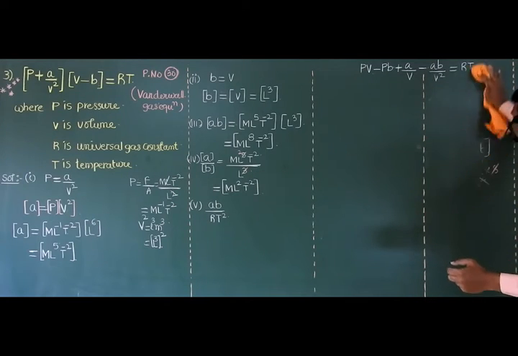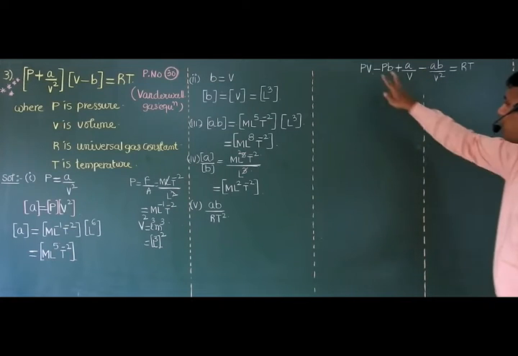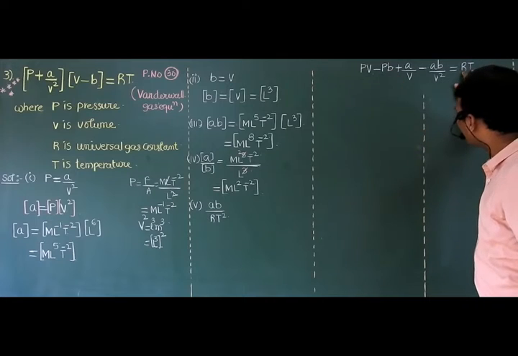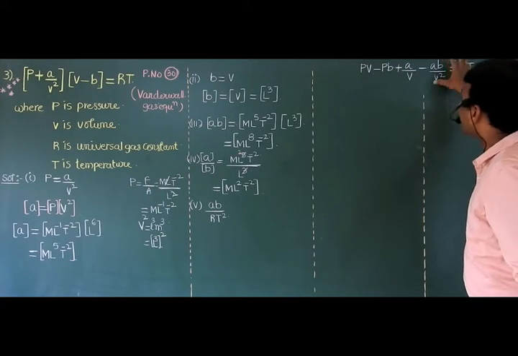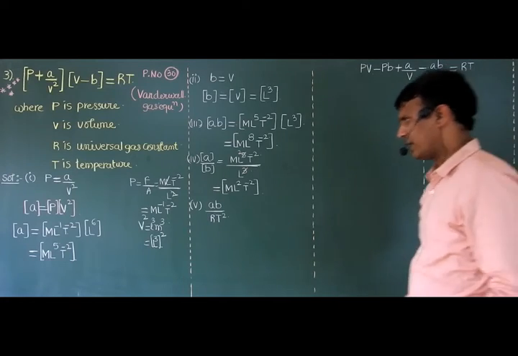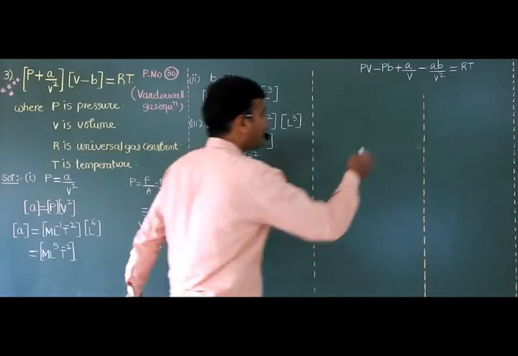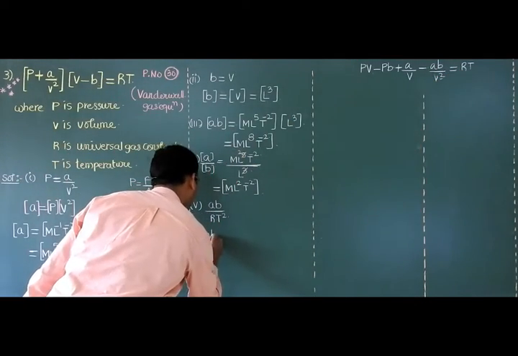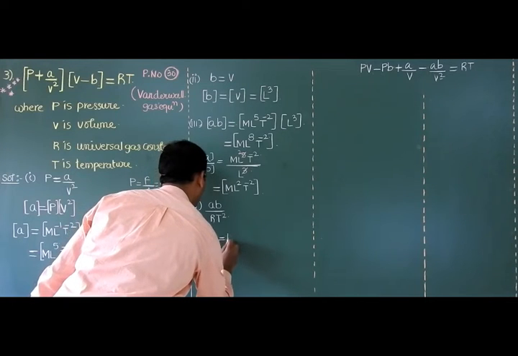So similarly, here we can also equate PV equal to RT, A by B equal to RT, and AB by V square equal to RT. Here what do we want? We want AB by RT square. Then I equate these two: AB by V square is equal to RT.